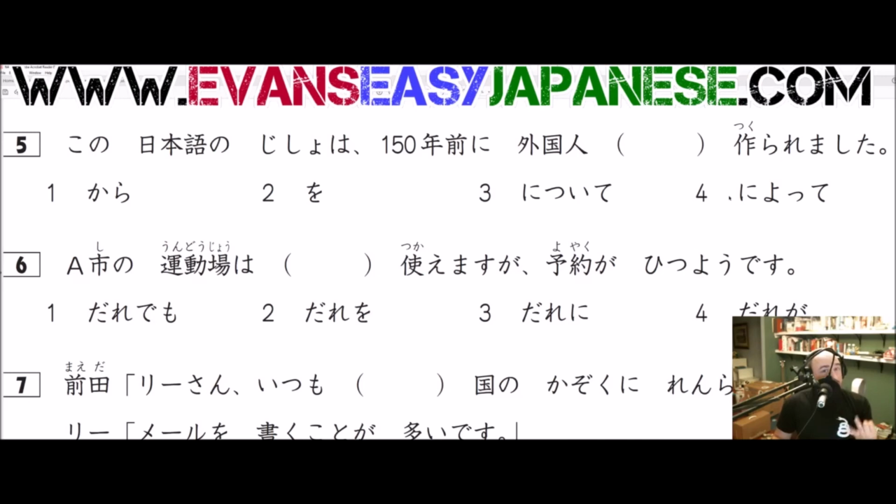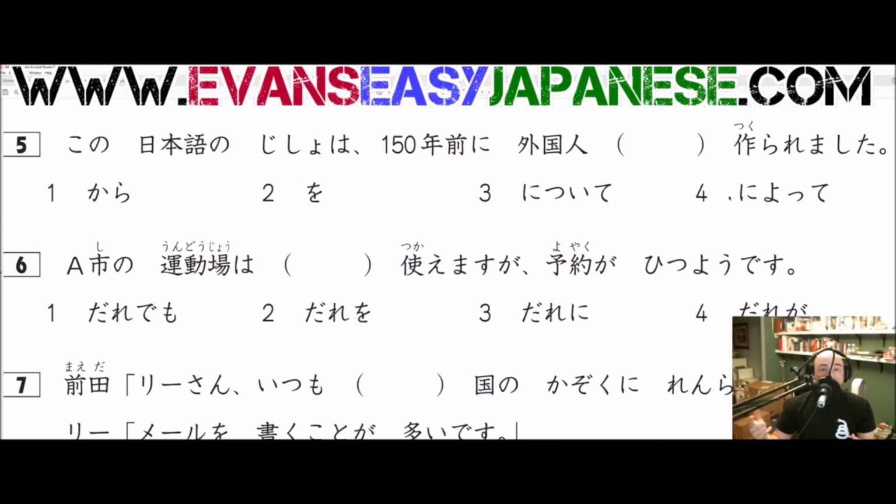But the thing about the passive is that it can also mean I was negatively affected, or just I was affected by something. So I was affected, I was negatively affected by an action taking place. So if you wanted to say something like, oh crap, you ate my darn pizza, we could use the passive.